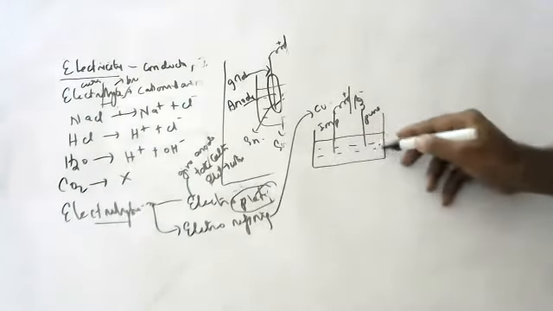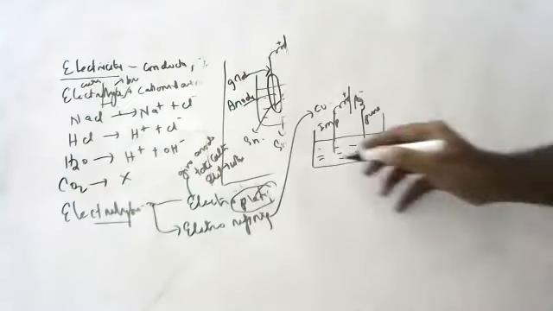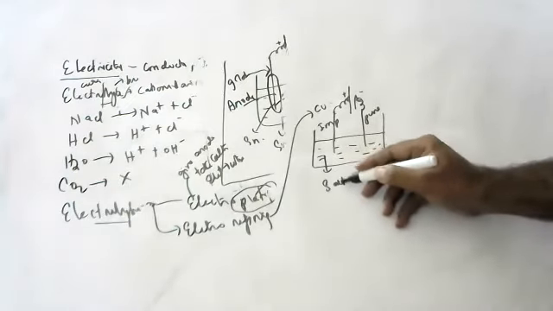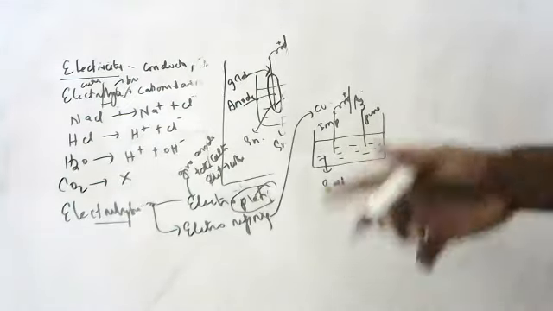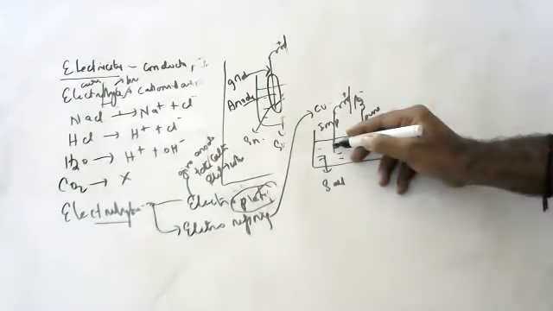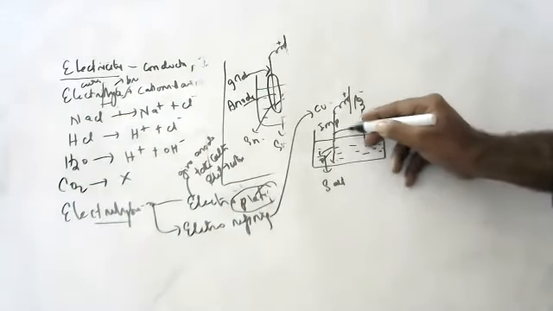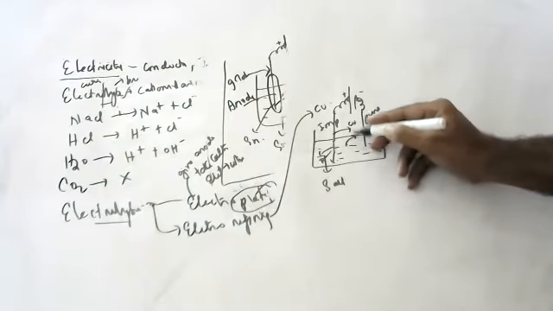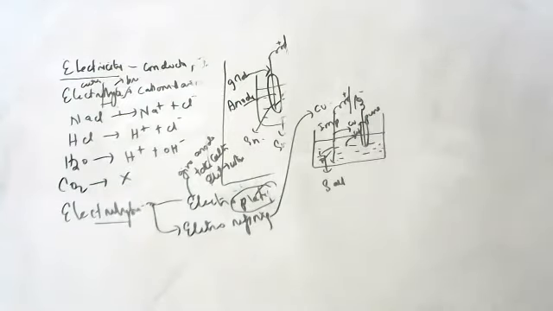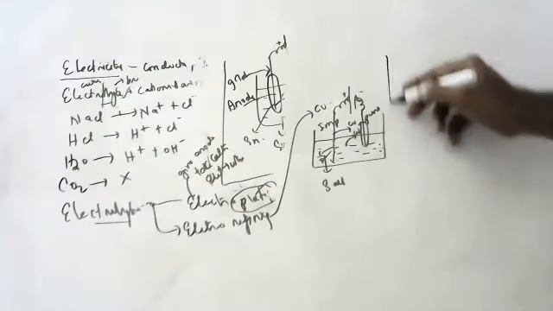Electrolyte should be a salt of the metal to be purified. What happens? When you pass current, all the impurities are left here, and copper from the anode and copper from the electrolyte will go and settle on the pure copper. Okay, children, those who did not understand.